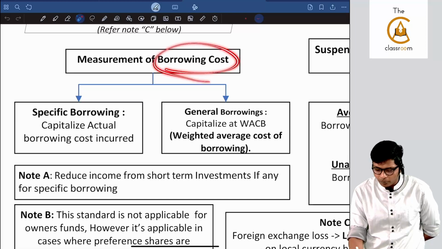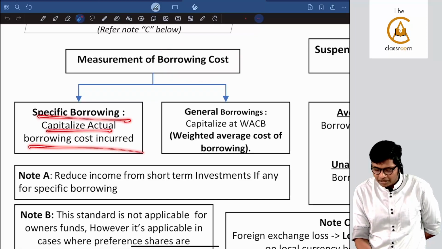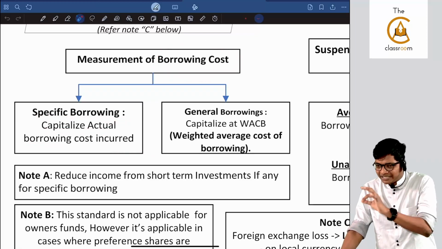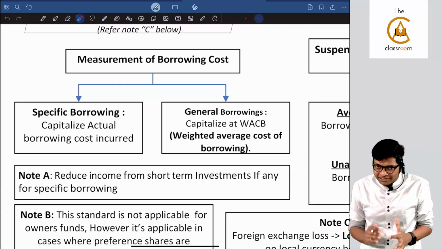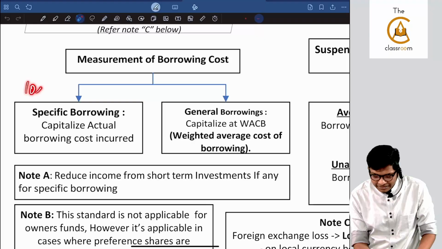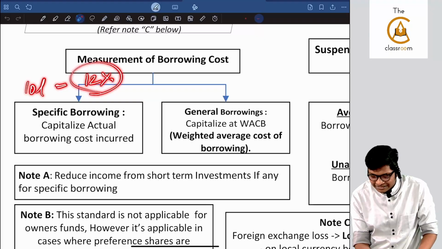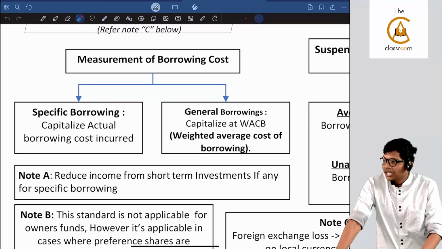Lastly, measurement of borrowing cost. Specific borrowing. Now, for this project, I specifically took this loan. In the project loan, I have taken 10 lakhs at 12%. Then straight away you will apply that rate. Are you getting it, guys?